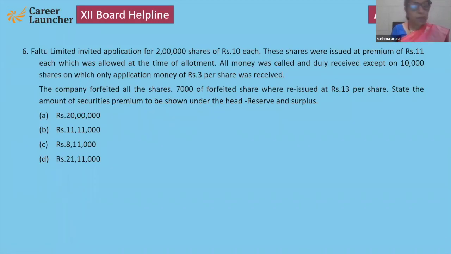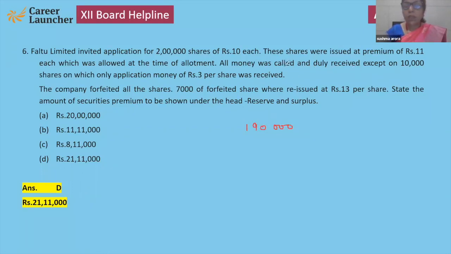So here, answer is 21 lakh 11,000. When that question came in CBSE, maximum students made the mistake by taking the premium of ₹1 here. So here I am going to show you how to calculate that answer. 1,90,000 shares.